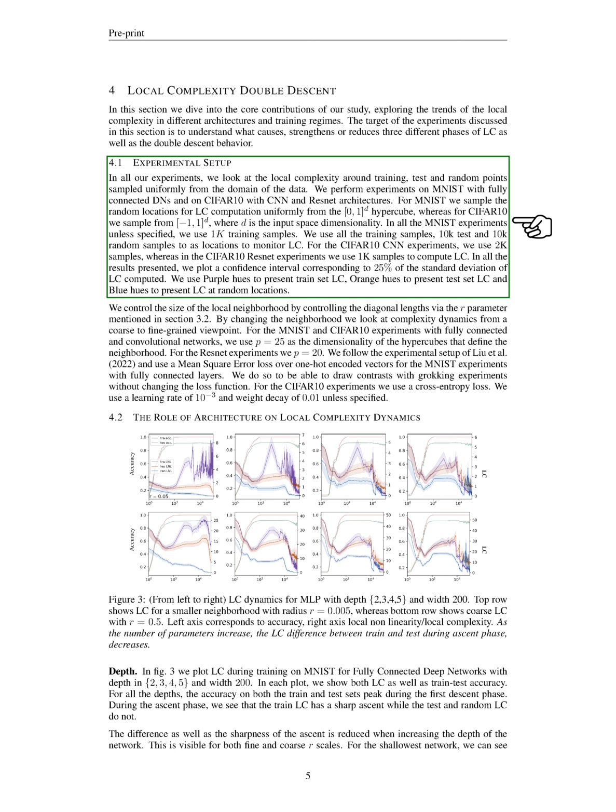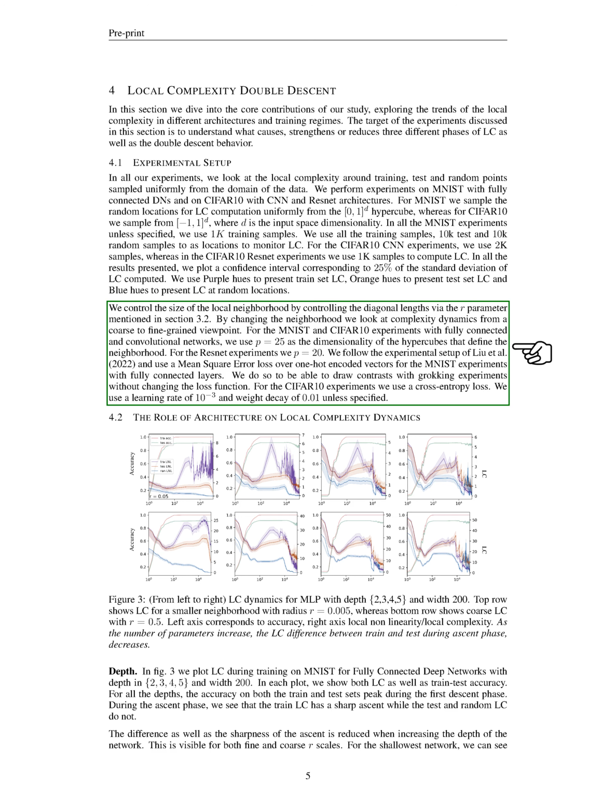For the CIFAR10 CNN experiments, we use 2,000 samples, while in the CIFAR10 ResNet experiments we use 1,000 samples to compute local complexity. In all the results presented, we plot a confidence interval corresponding to 25% of the standard deviation of local complexity computed. We use different color hues to represent train set local complexity, purple, test set local complexity, orange, and local complexity at random locations, blue.